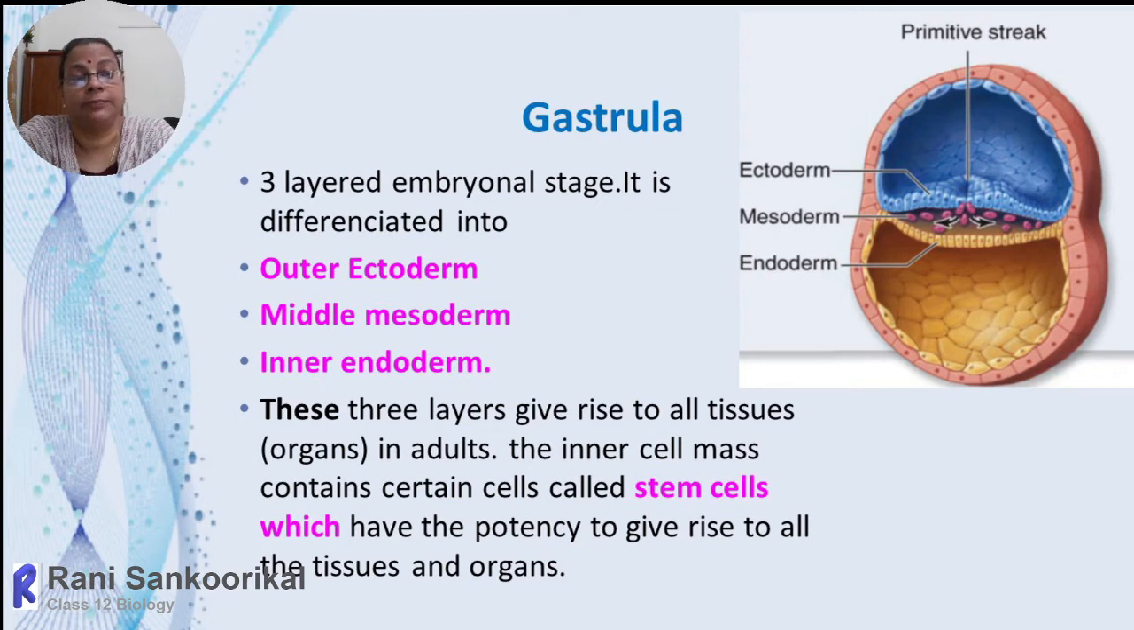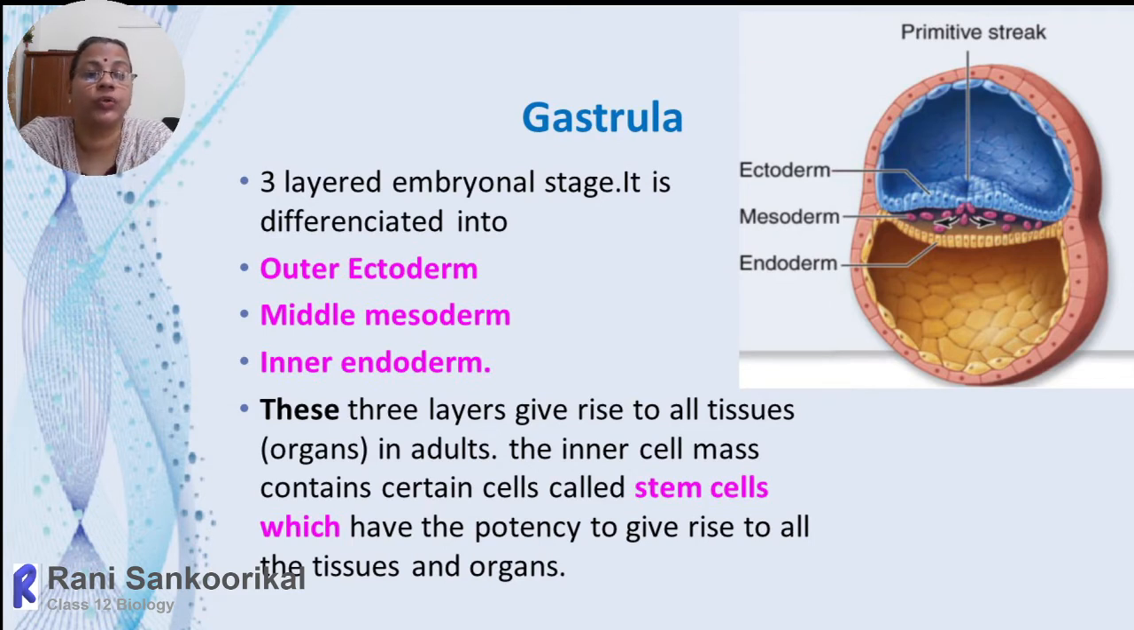Later, soon after that, the blastocyst will transform into the next stage. That stage is called the gastrula, which is a 3-layered embryonal stage. When we say 3-layered, the embryo proper, the inner cell mass, will rearrange into 3 layers, which will gradually differentiate into an outer ectoderm, middle mesoderm, and inner endoderm. This stage also encloses a cavity inside called the gastrocoel, filled with a fluid called gastrocoelic fluid.